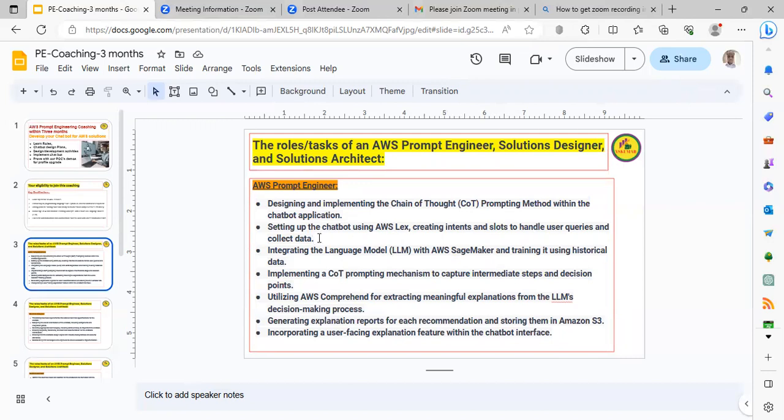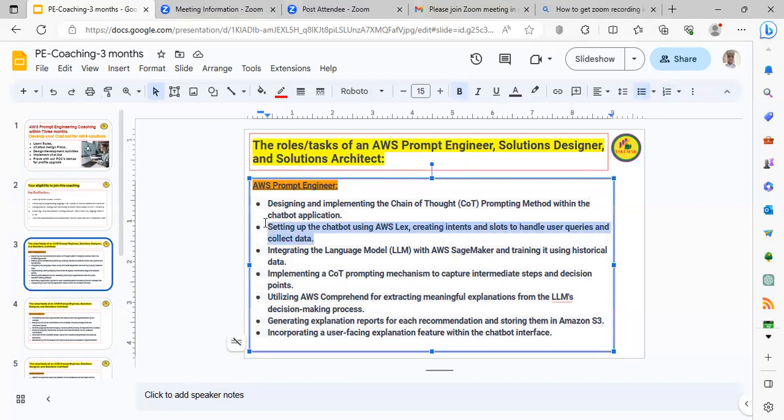Lex is a tool we're going to see in the project activity descriptions. They should have awareness of that tool and its usage also. And integrating the LLM, large language model, with AWS SageMaker. SageMaker is another AI service from AWS, and training it using historical data.